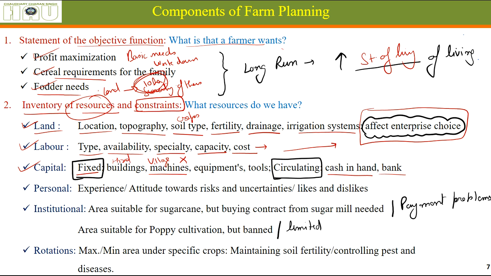We should be planning things according to the assets we have, or the assets that can be at least hired. Okay, how much building do we have? So if we only have one building with one room and no other storage facility, we should not be growing a crop that needs storage. Okay, what kind of equipment do we have, what kind of tools we have.